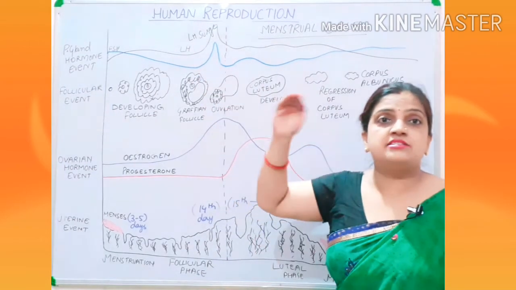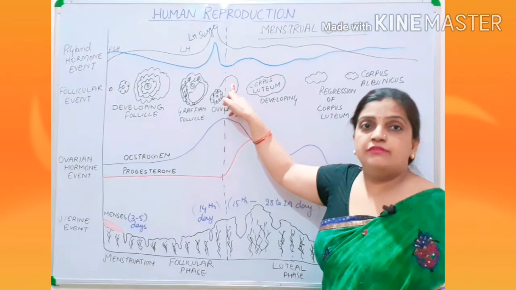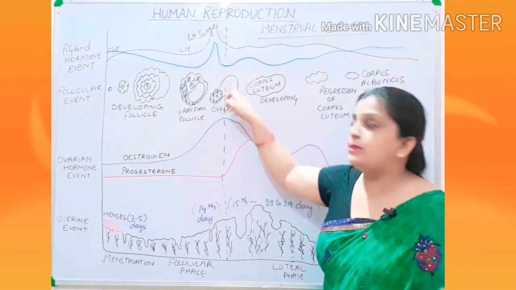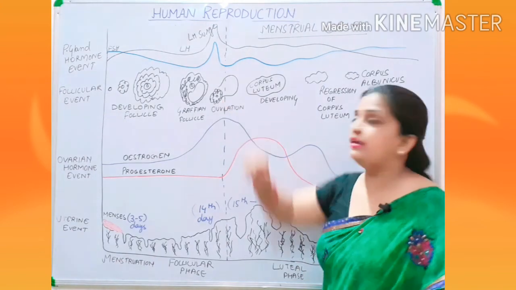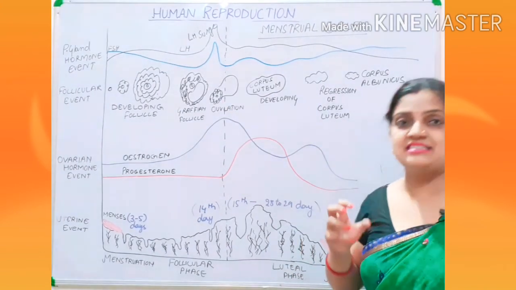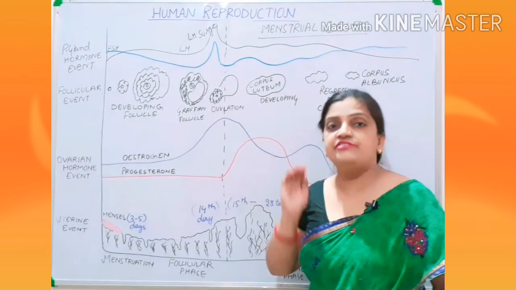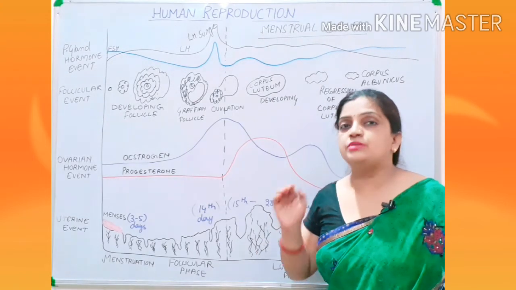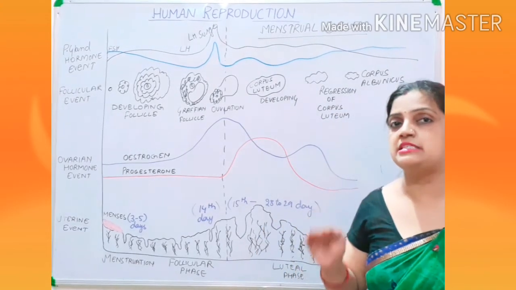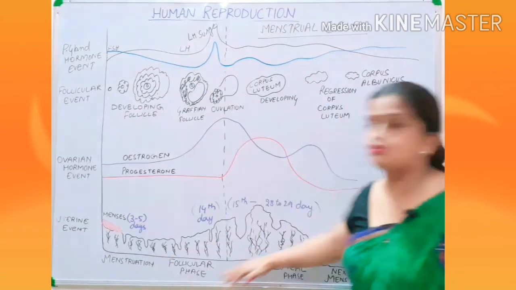This LH surge activates the rupturing of the Graafian follicle, due to which ovulation takes place and your secondary oocyte ovulates out into the oviduct and waits inside the oviduct for the sperms to come so that fertilization can take place. Now children, this much is clear to you all.